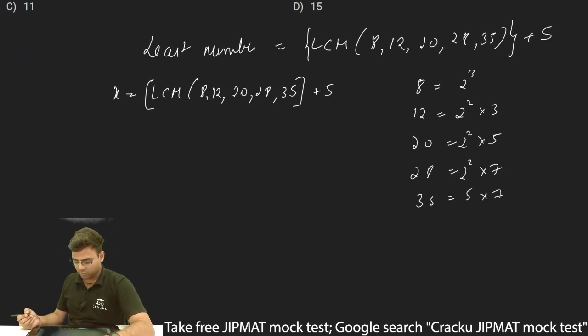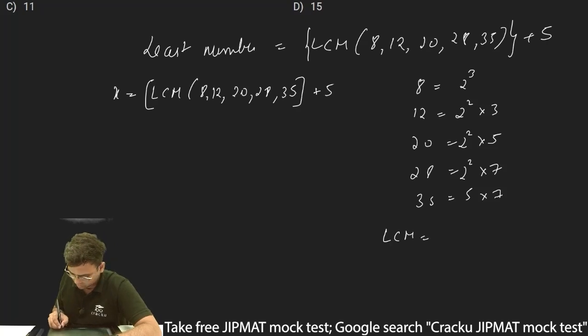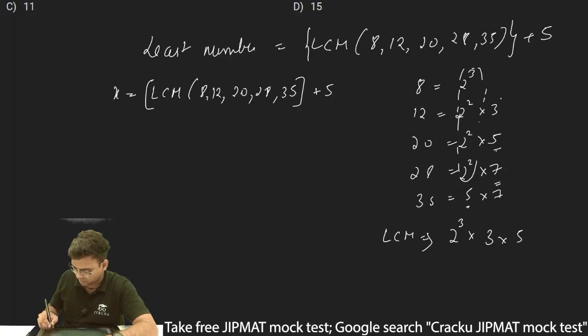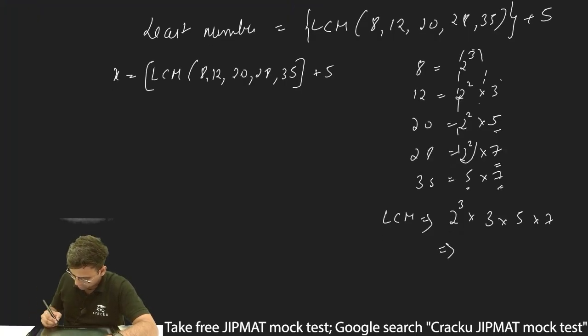So if I have to find out LCM, I have to take the highest powers of all of these numbers. The highest power of 2 is 2 to the power of 3, so 2 cube. Then the highest power of 3 is 3 only, so 3. The highest power of 5 is only 1, so into 5, and the highest power of 7 is 1, so into 7. So LCM is 2 cube into 3 into 5 into 7, so 8 into 3 is 24, into 5 is 120, into 7 is 840.